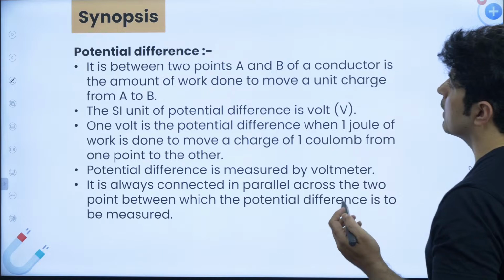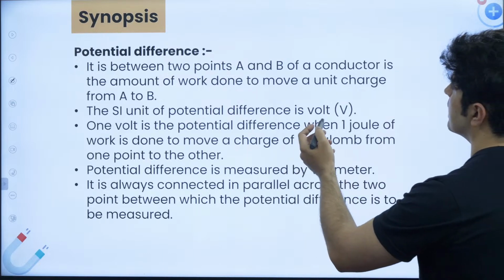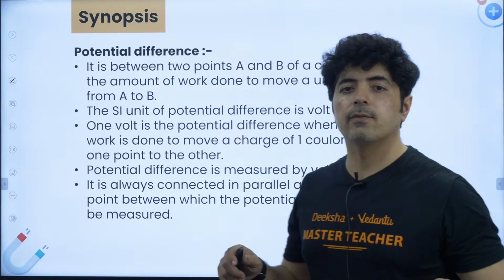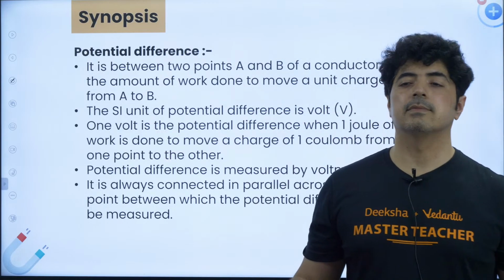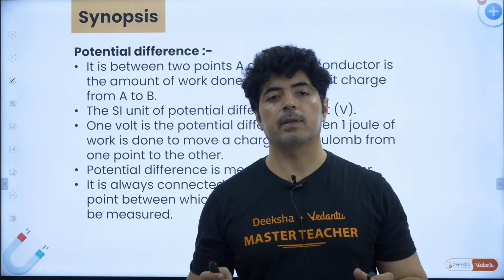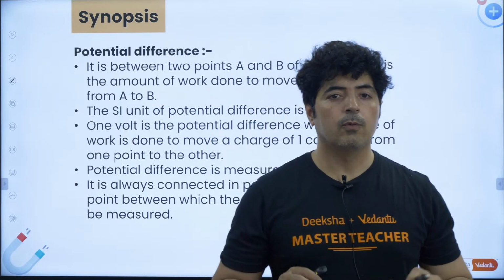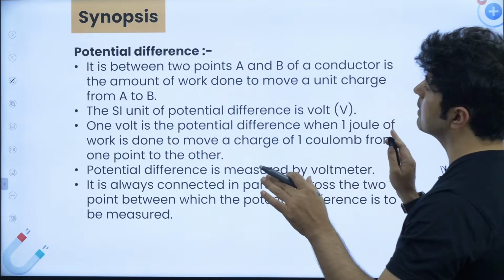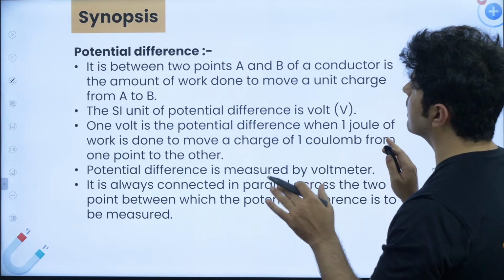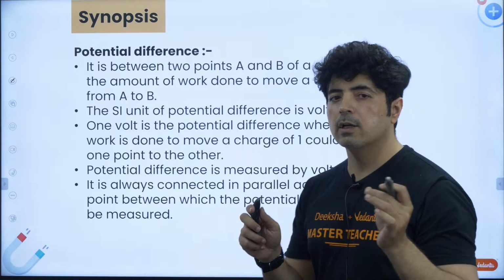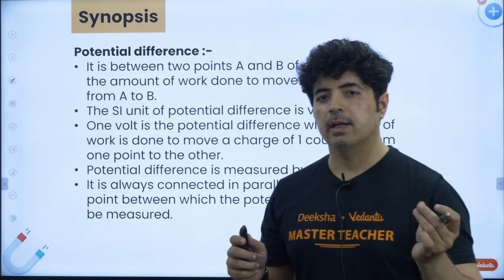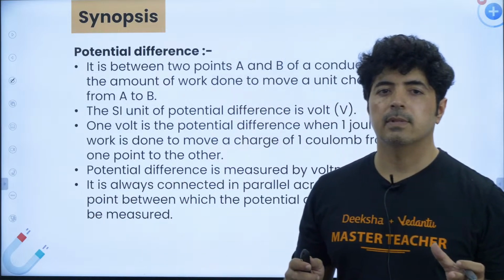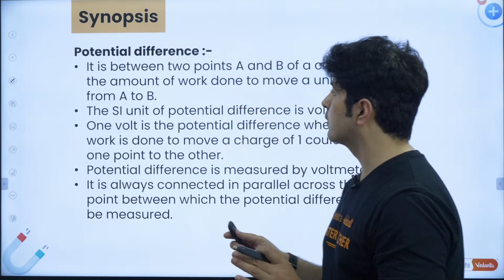Now, what is potential difference? It is, between 2 points A and B of a conductor, the amount of work done to move a unit charge. This is the definition you have to remember like a parrot. You have to cram it like a parrot. I can't help it. This is the textbook definition. When we take 1 unit charge, it is the amount of work done required to move 1 unit charge. That's it. So this one you have to remember.